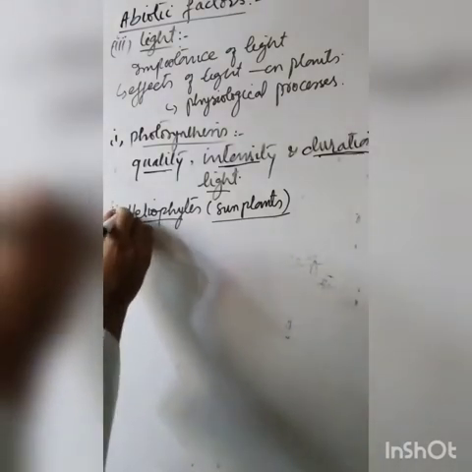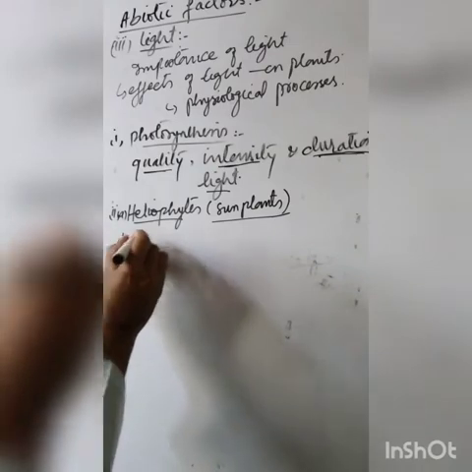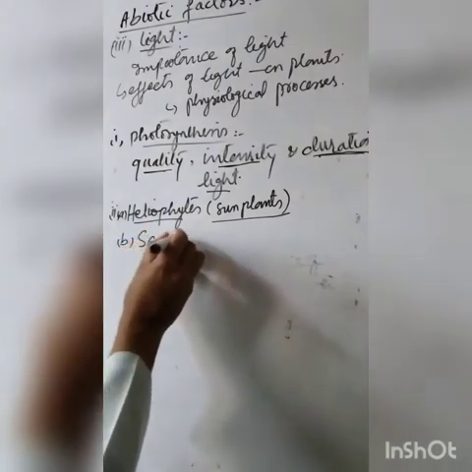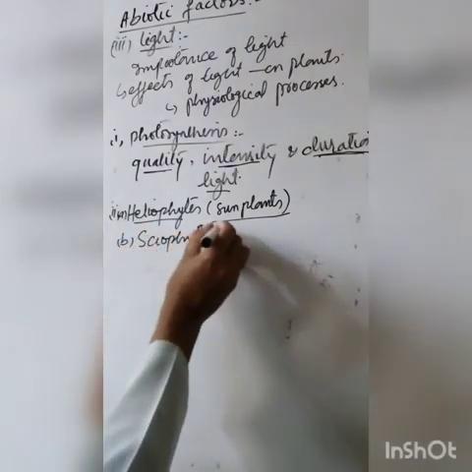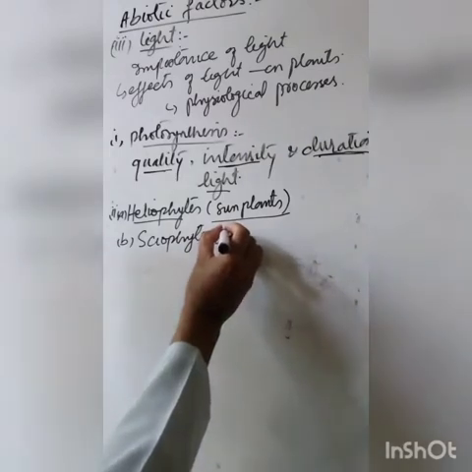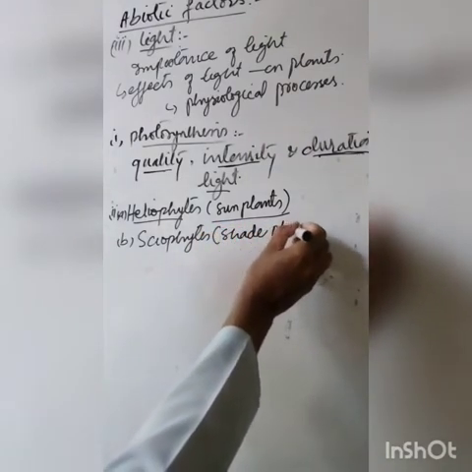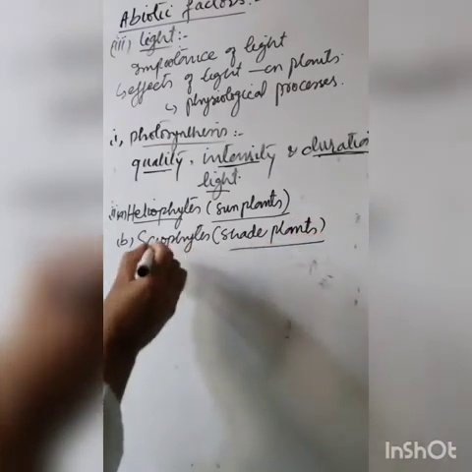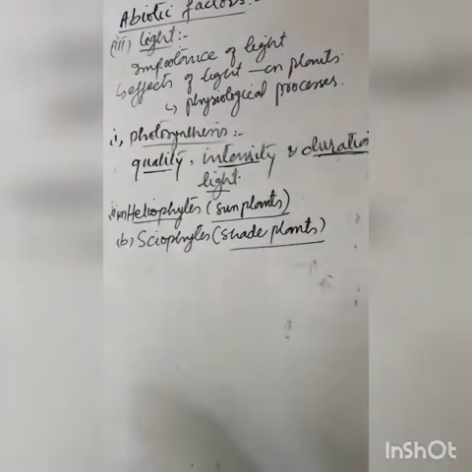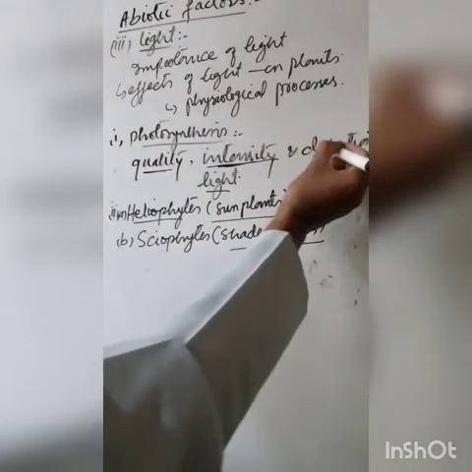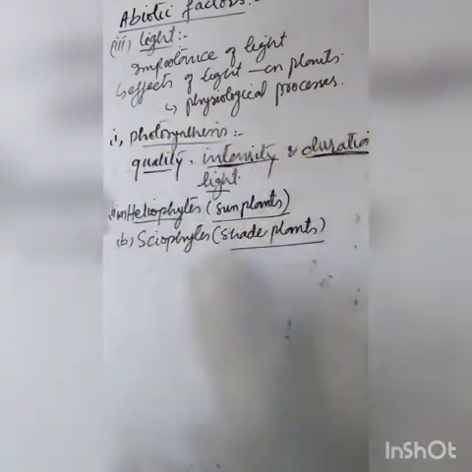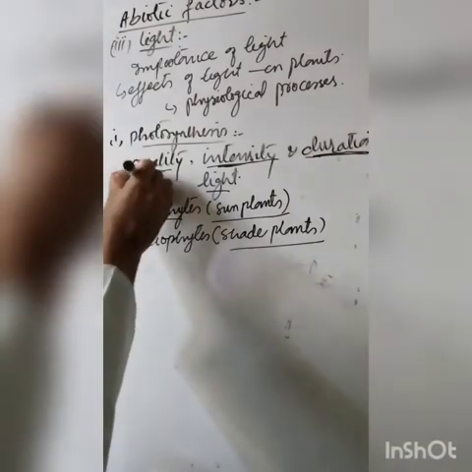And there is another type that is called sciophytes. These sciophytes are also called the shade plants. These are the plants which love the shade, which grow in low intensity of light, which need a very short duration of light, and they need low quality.